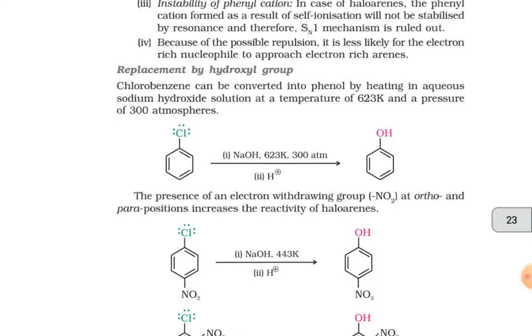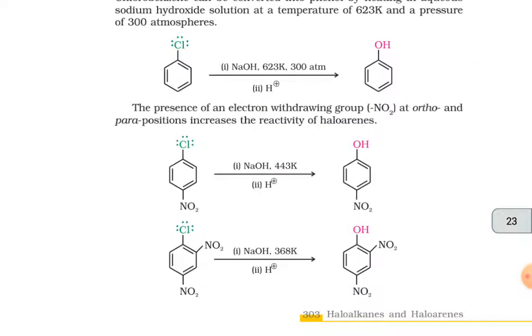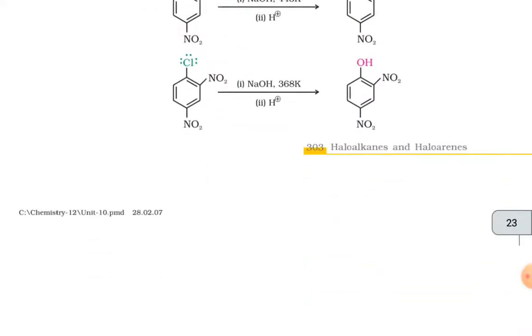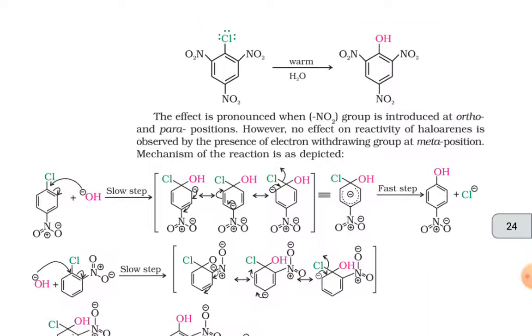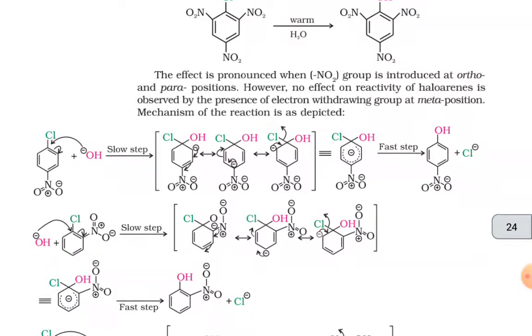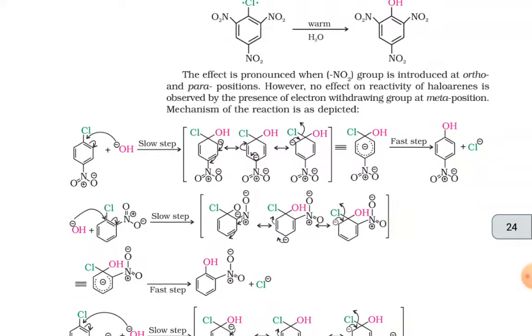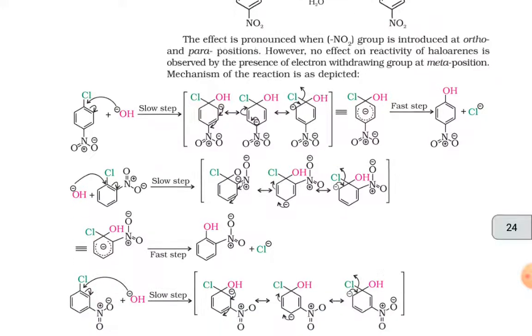The presence of an electron withdrawing group, NO2, at ortho and para positions increases the reactivity of the haloarenes. The effect is pronounced when the NO2 group is introduced at ortho and para positions. However, no effect on reactivity of haloarenes is observed by the presence of an electron withdrawing group at a meta position. Mechanism of the reaction is as depicted.